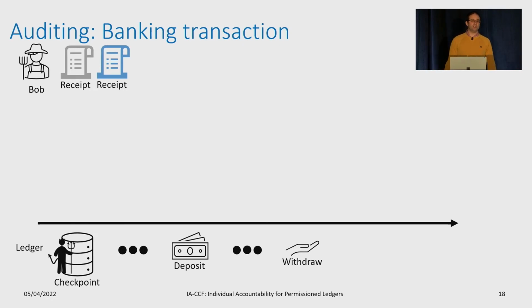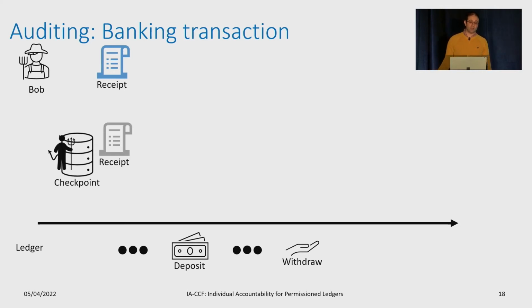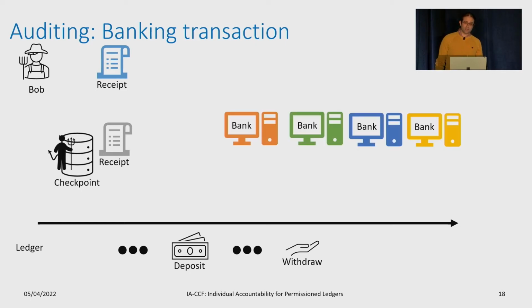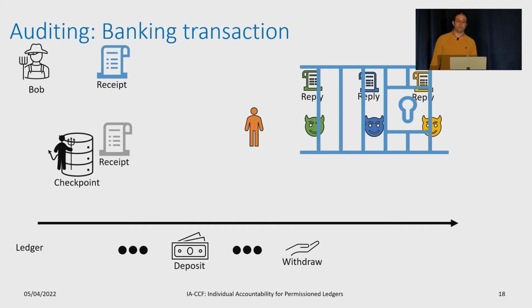What if the ledger is completely rewritten and the checkpoints are updated to reflect the new state? IA-CCF can still address this problem. When we reuse our previous example, Bob will load a checkpoint and look at the checkpoint hash and compare it to the hash inside of Alice's receipt and see that these two do not match. In fact, none of the replicas can produce a checkpoint hash that would match the hash in Alice's receipt. With group accountability, again, all the replicas would have to be blamed, but with individual accountability and IA-CCF, the enforcement authority can only blame the members that run the replicas that misbehaved.